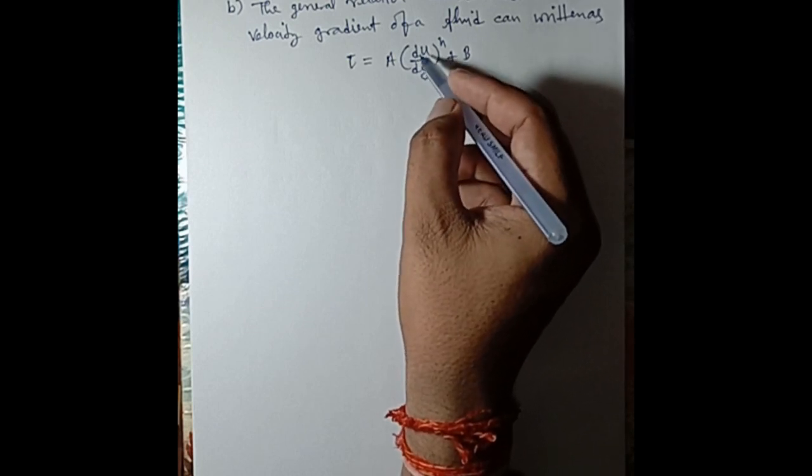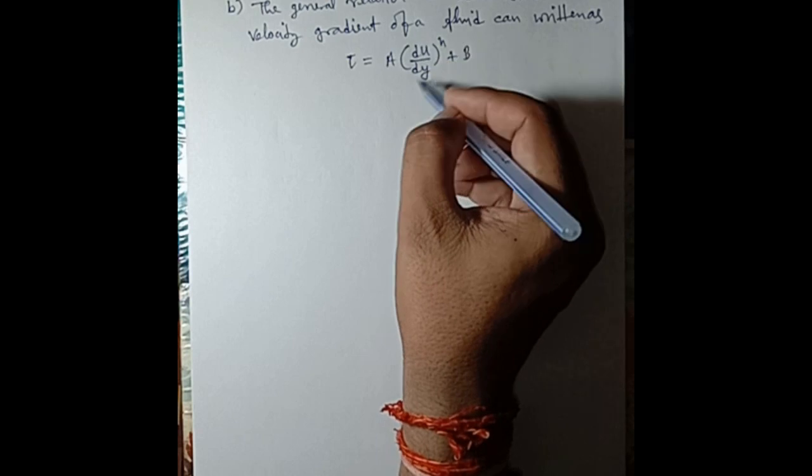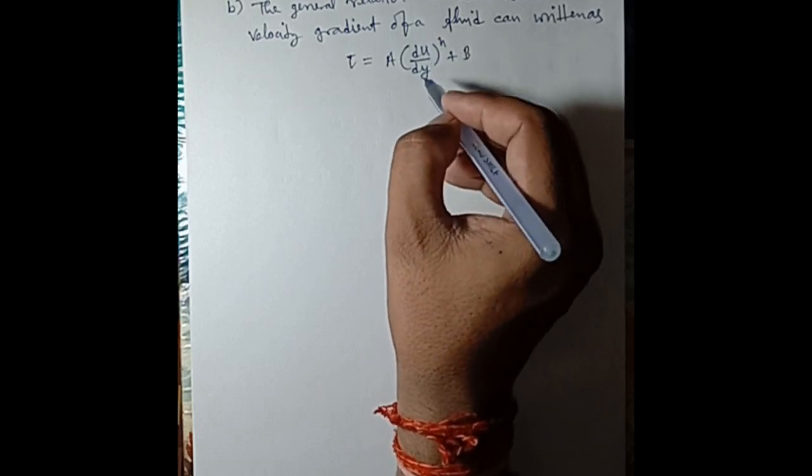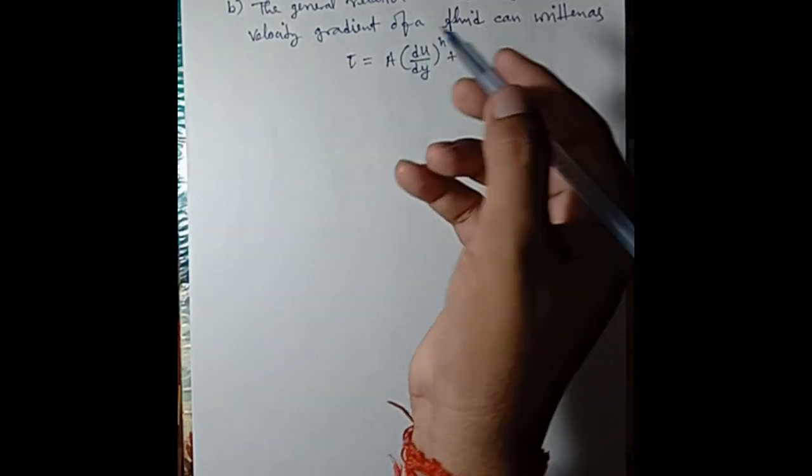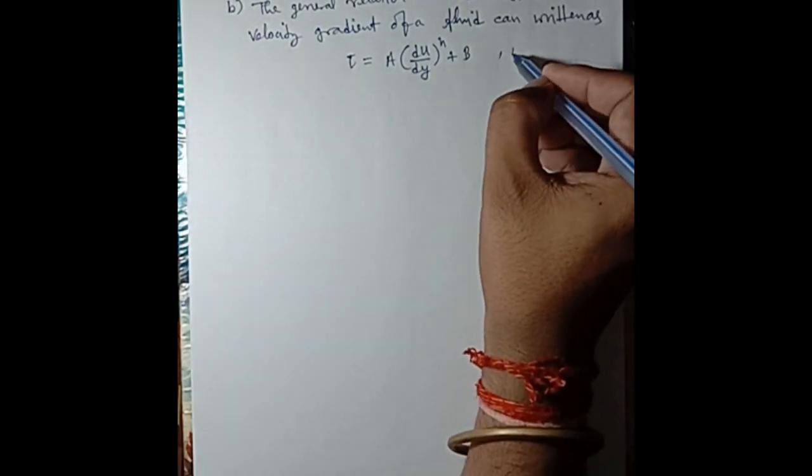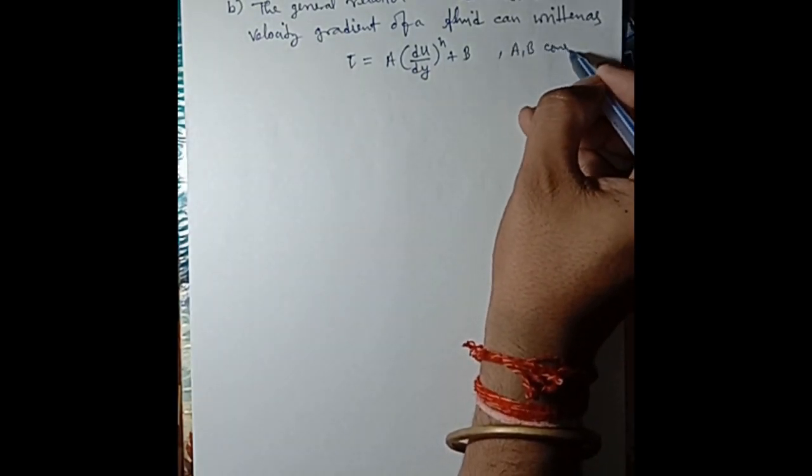This is the derivative of velocity with respect to displacement. A and B are constants.